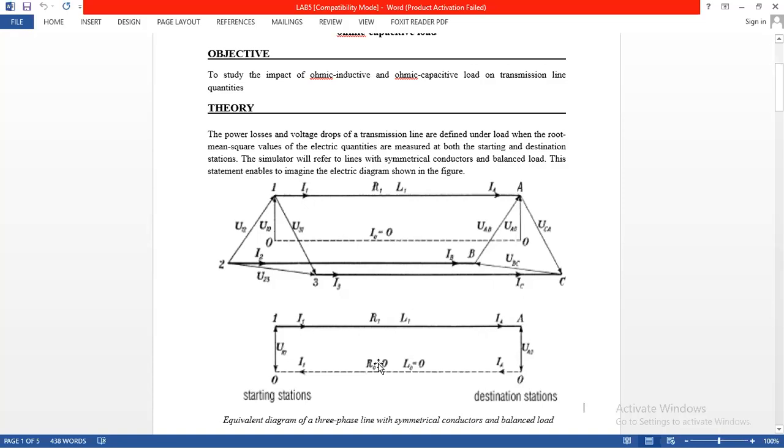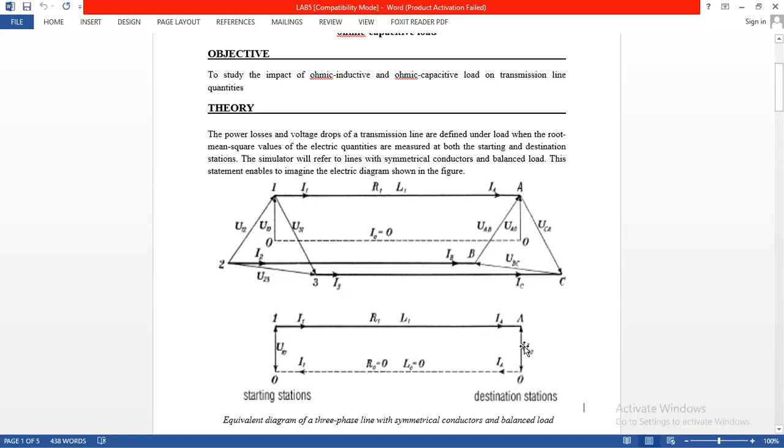Similarly, the individual entity of the conductor, ohmic inductive, is represented by RT, the resistance of the transmission line on a single conductor, and similarly the inductance of the transmission line is represented by LT. And in the same scenario, the conductor through which current flows from the reference 0 has the same resistance and inductance, which is also 0, the same as in the above diagram.